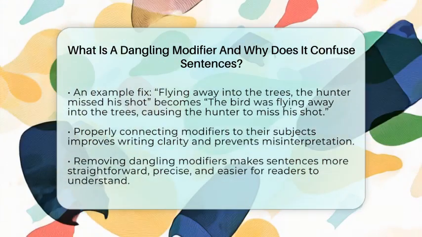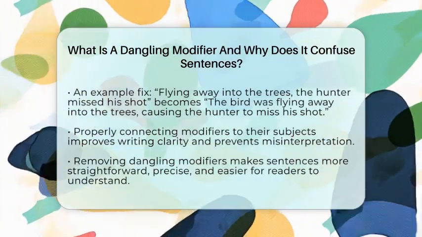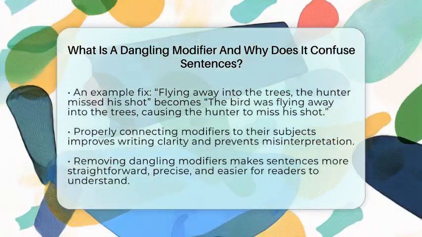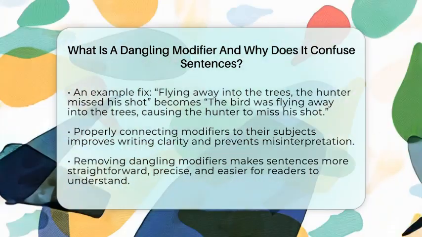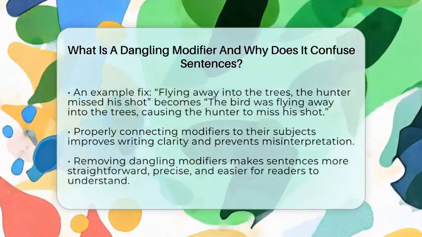Getting rid of dangling modifiers is a simple way to improve sentence clarity. It helps your readers understand exactly what you mean without having to guess or reread. When your modifiers are properly connected to their subjects, your writing becomes cleaner, more precise, and much easier to follow.